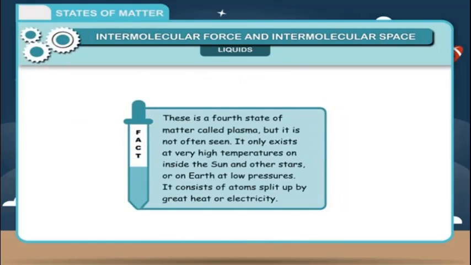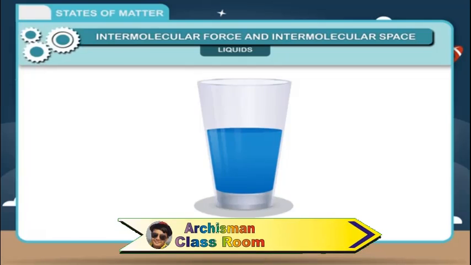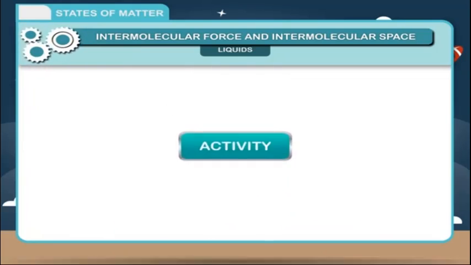Fact: there is a 4th state of matter called plasma, but it is not often seen. It only exists at very high temperatures inside the sun and other stars, or on Earth at low pressures. It consists of atoms split up by great heat or electricity. Thus, any material which has a definite volume but no definite shape and has one free surface is called liquid.